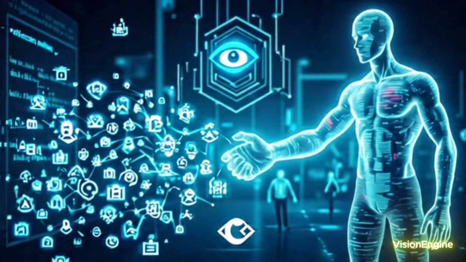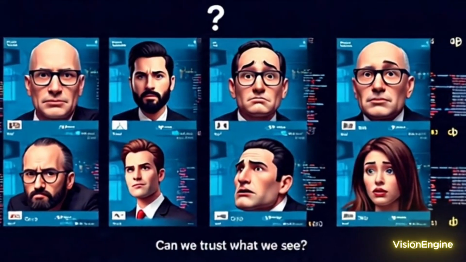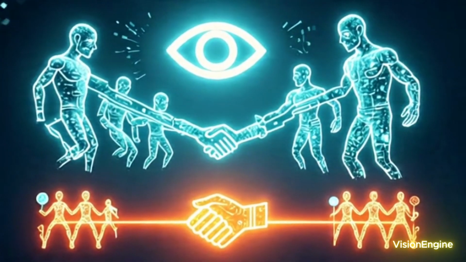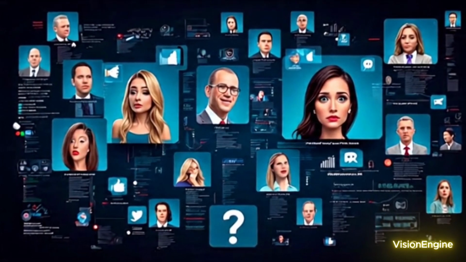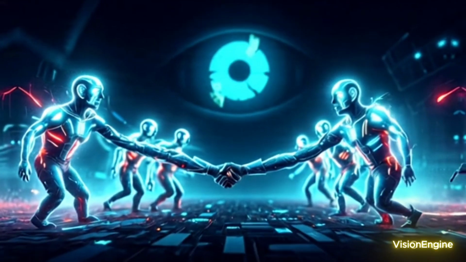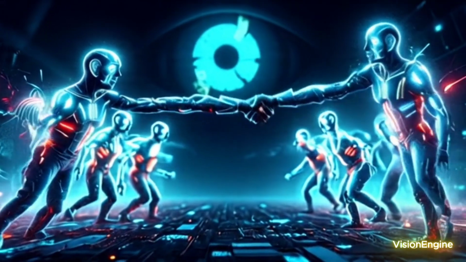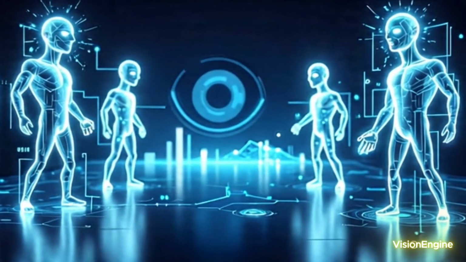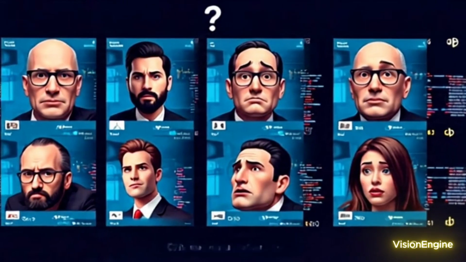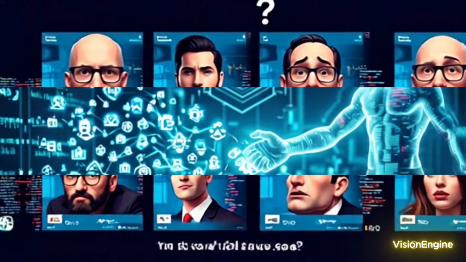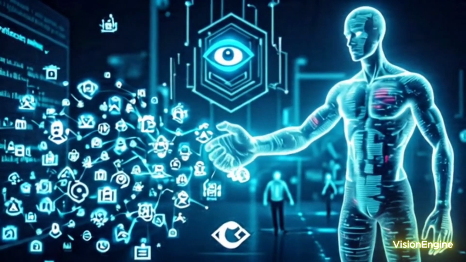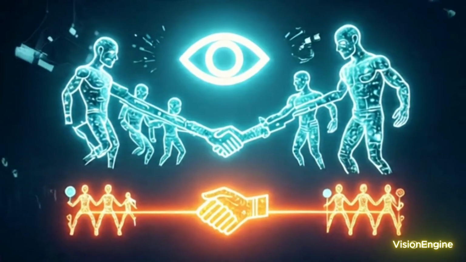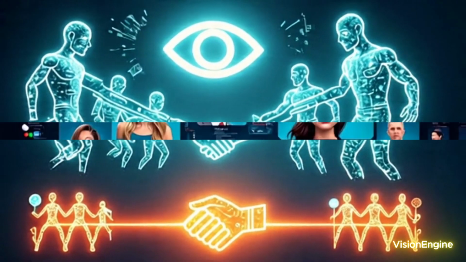And it goes even further with something called multimodal detection. This is really advanced stuff, where systems analyze multiple senses, multiple data streams, simultaneously. For instance, they'll compare the lip movements in the video with the corresponding audio track. Do they match up perfectly? Or are they slightly out of sync? Or they'll check if the facial expressions truly match the emotional content of what's being said. If someone is supposedly delivering an angry speech but their face looks completely blank or emotionless, that's suspicious. These multimodal systems process and correlate information from all these different inputs, visual, audio, maybe even text captions, identifying subtle inconsistencies that might be invisible if you only looked at one piece in isolation.